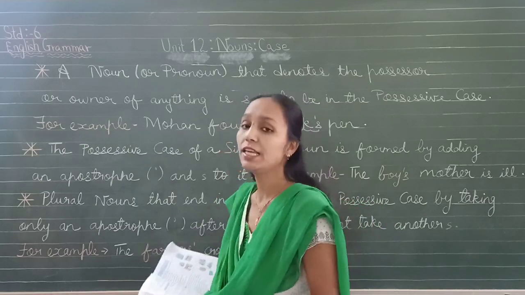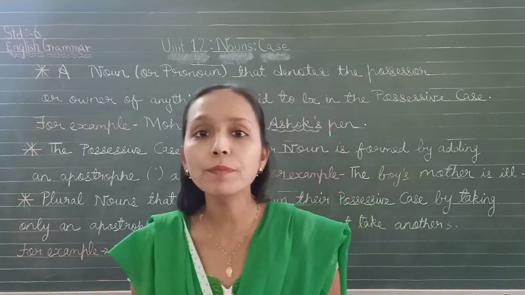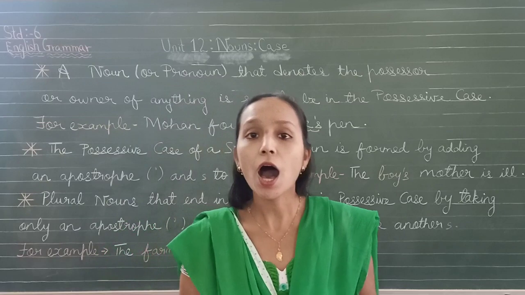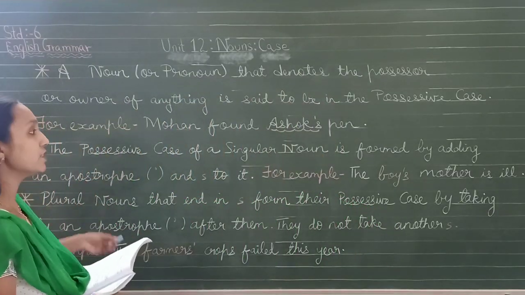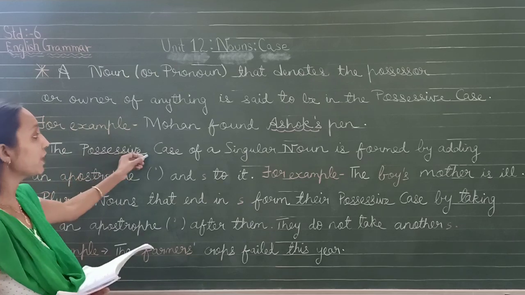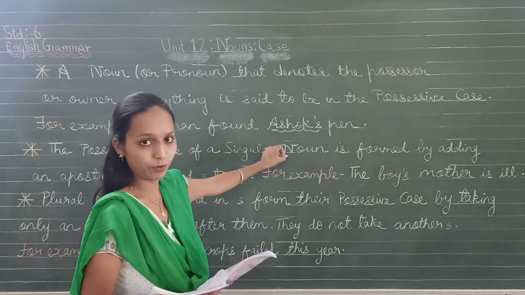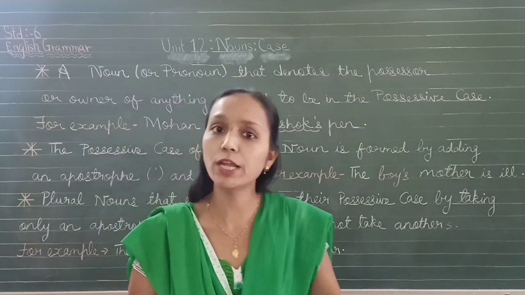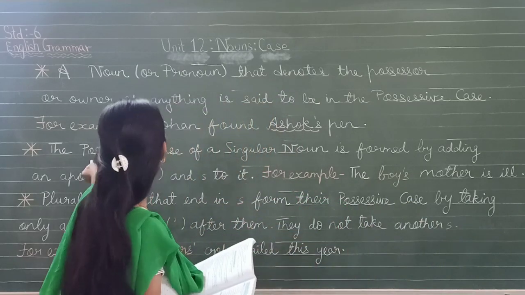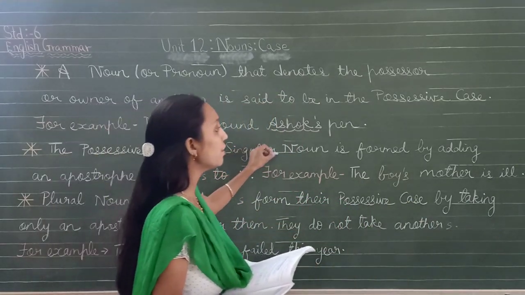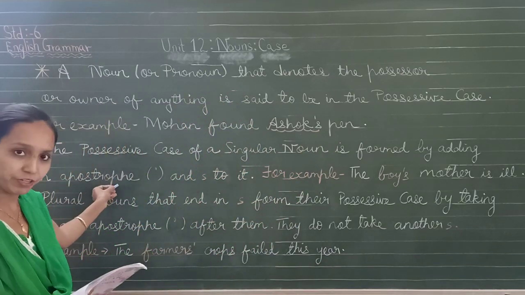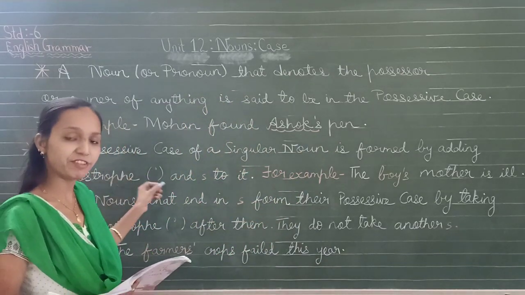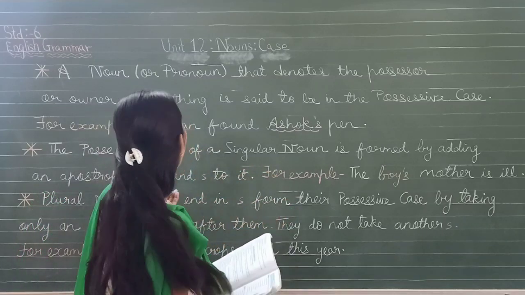Okay, now we will see how to form the possessive case. How do you form the possessive case? Let us see the first one. The possessive case of a singular noun. Okay, now we will do singular nouns and plural nouns. The possessive case of a singular noun is formed by adding an apostrophe. You all know apostrophe, we have done it in the punctuation marks lesson.